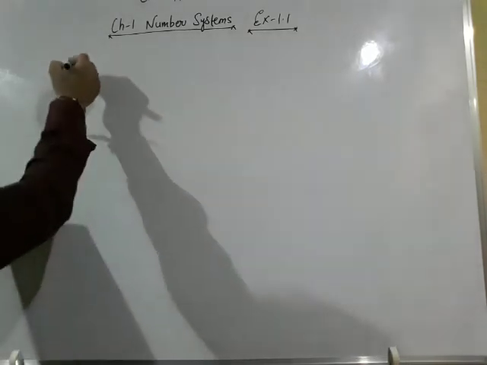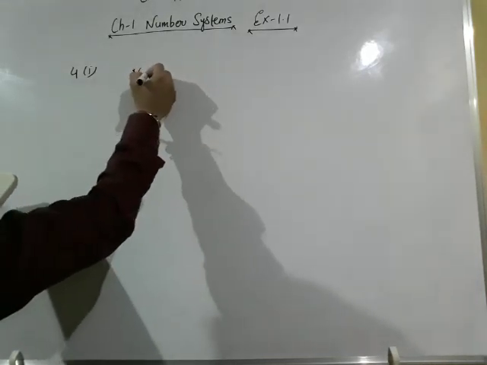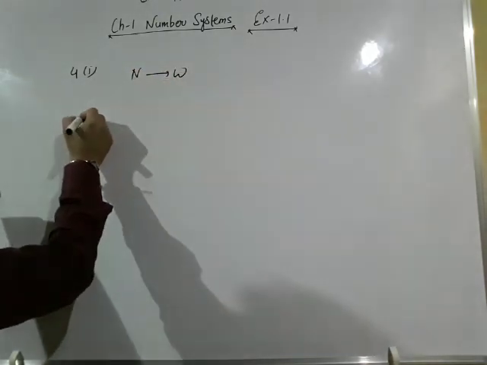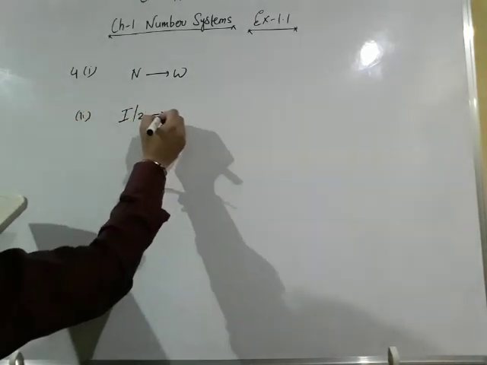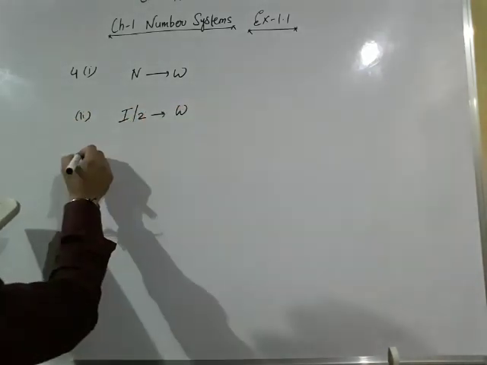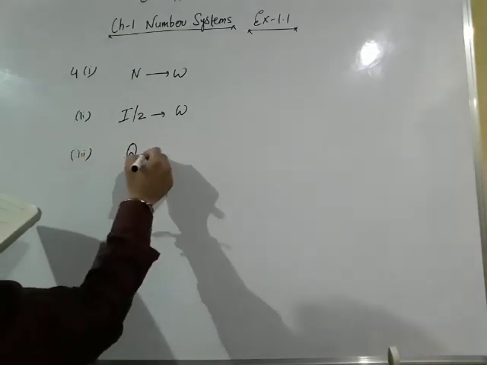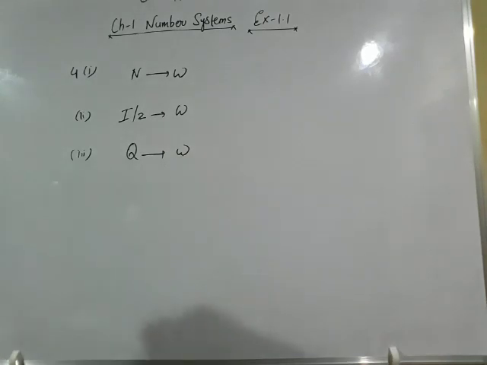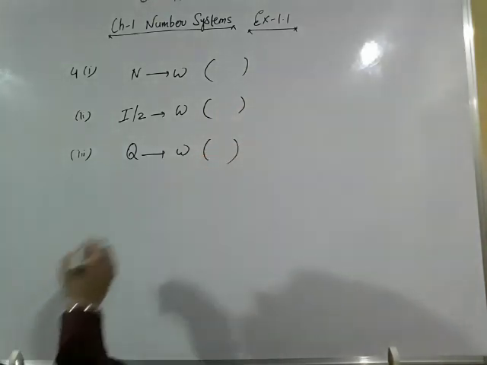Question number 4, first part. Every natural number is a whole number. Second part. Every integer is a whole number. Third part. Every rational number is a whole number. And we have to say whether the given statement is true or false.